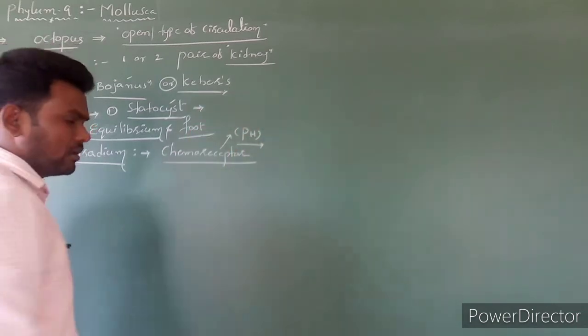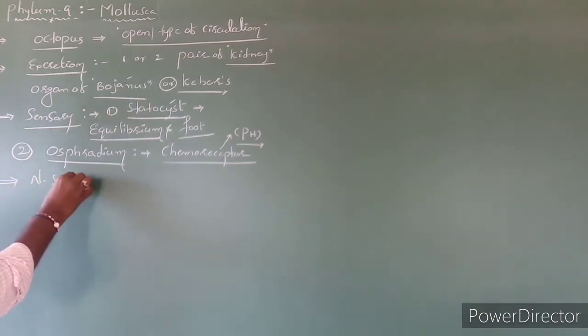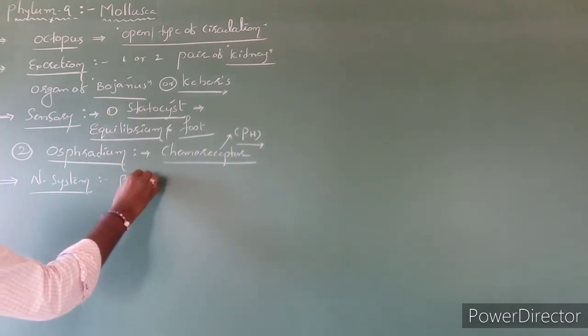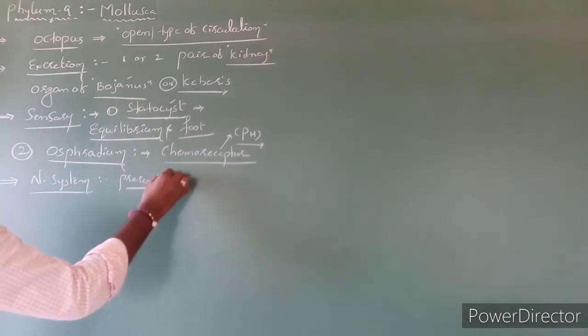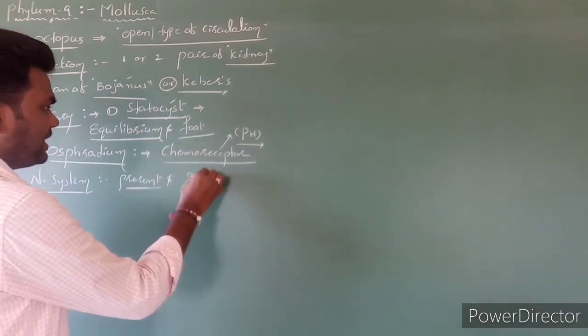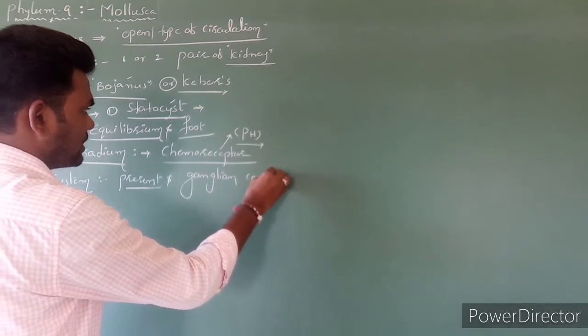Clear? Next one is the nervous system. Here the nervous system is present, and pairs of ganglion cells are present.